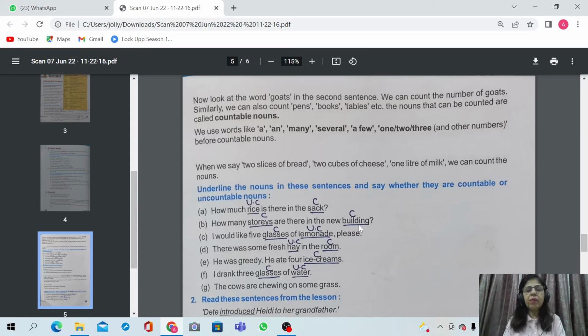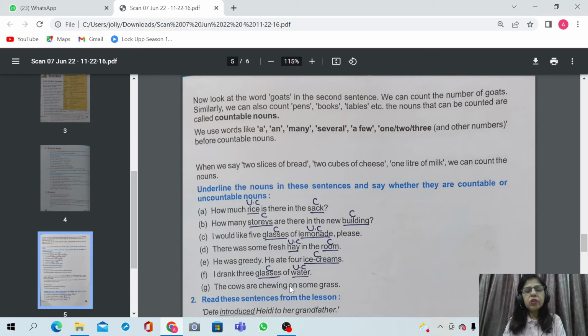Both are countable. I would like 5 glasses of lemonade, please. We can count glasses, but we can't count lemonade. So glasses is countable and lemonade is uncountable. There was some fresh hay in the room. Hay is uncountable and room is countable. He was greedy. He ate 4 ice creams. Ice creams is countable. I drank 3 glasses of water. Glasses is countable, whereas water is uncountable.